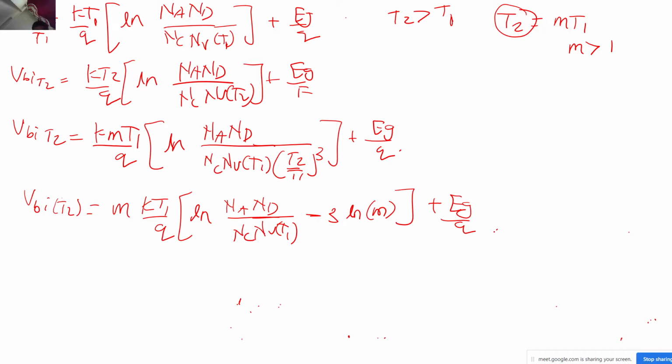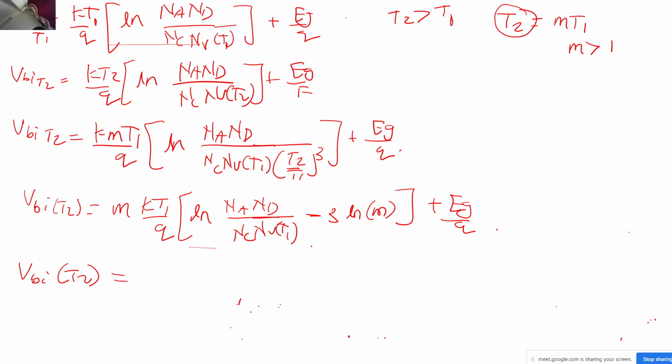So VBI of T2, if you just expand and write this in terms of VBI of T1, what is VBI of T1? This kT1 times ln term. We also have this kT1 times ln term present over here, correct?